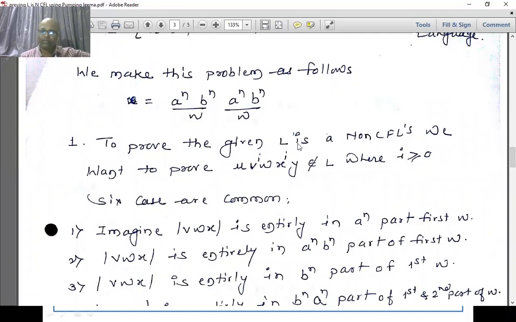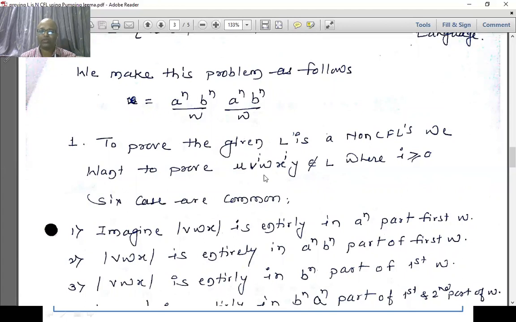So to prove the given L is non-context free, we want to prove that for some i, pumping up and pumping down the string uv^i wx^i y, the result should not be in the language. Our major constraint is over this vwx.